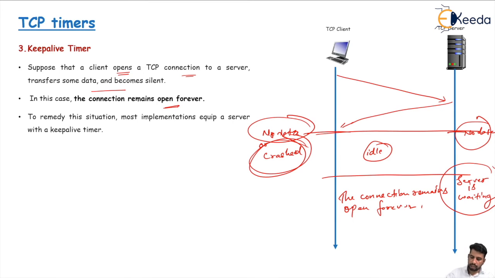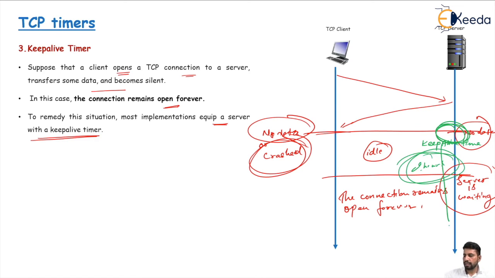To remedy this type of situation, the server uses a keep alive timer. The server uses the keep alive timer here, and this keep alive timer will be for 2 hours. If during these 2 hours there is no communication between them, then after this keep alive timer timeout expires, the server closes the connection.